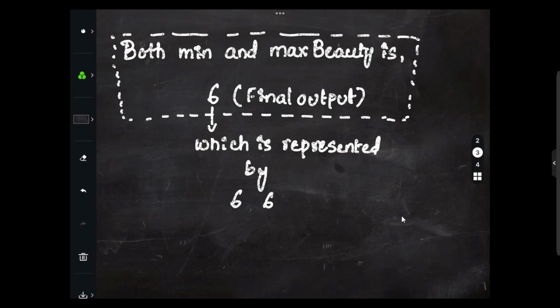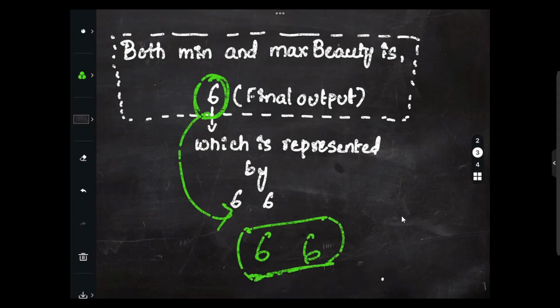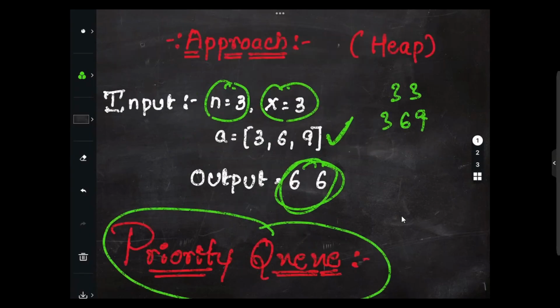Min and max beauty, both we have to return, right? So here it is represented by 6, 6. So the output that we got here is 6, 6, which is equivalent to the output that they have mentioned in the question.